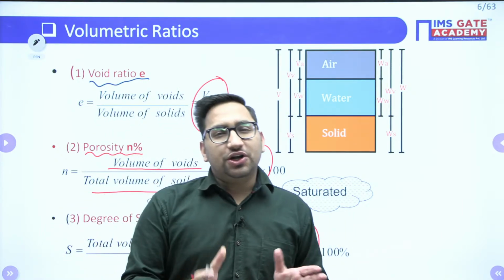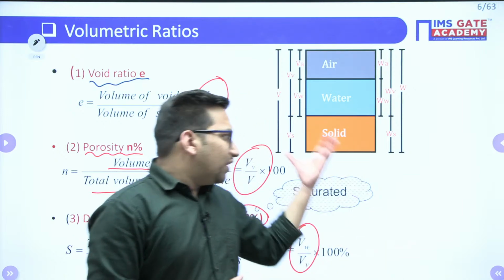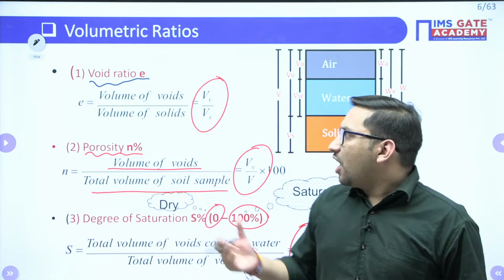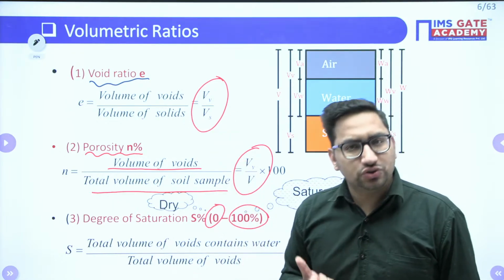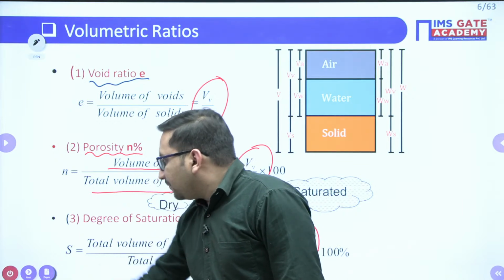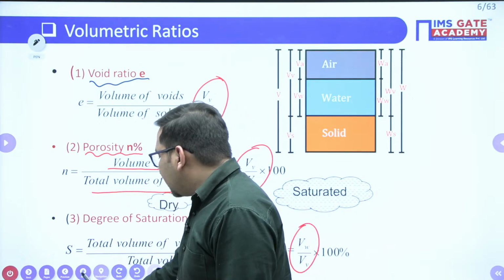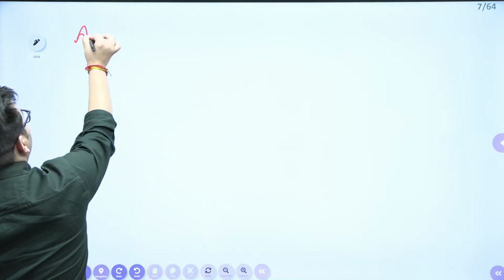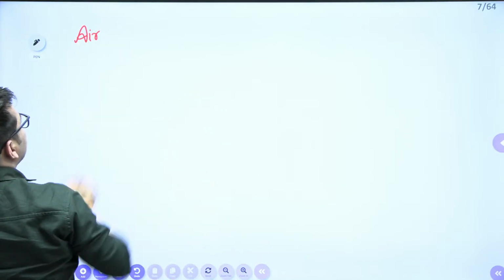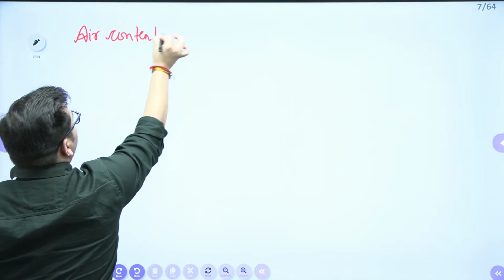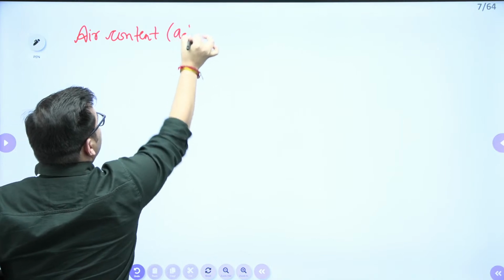I hope this particular concept is clear. So what are these particular terms? They are just telling us how much water or how many voids are there in a particular soil, right? Now, there are other terms also, like your air content, right? Air content is how much air is present in your voids, and it can be represented by A suffix C.